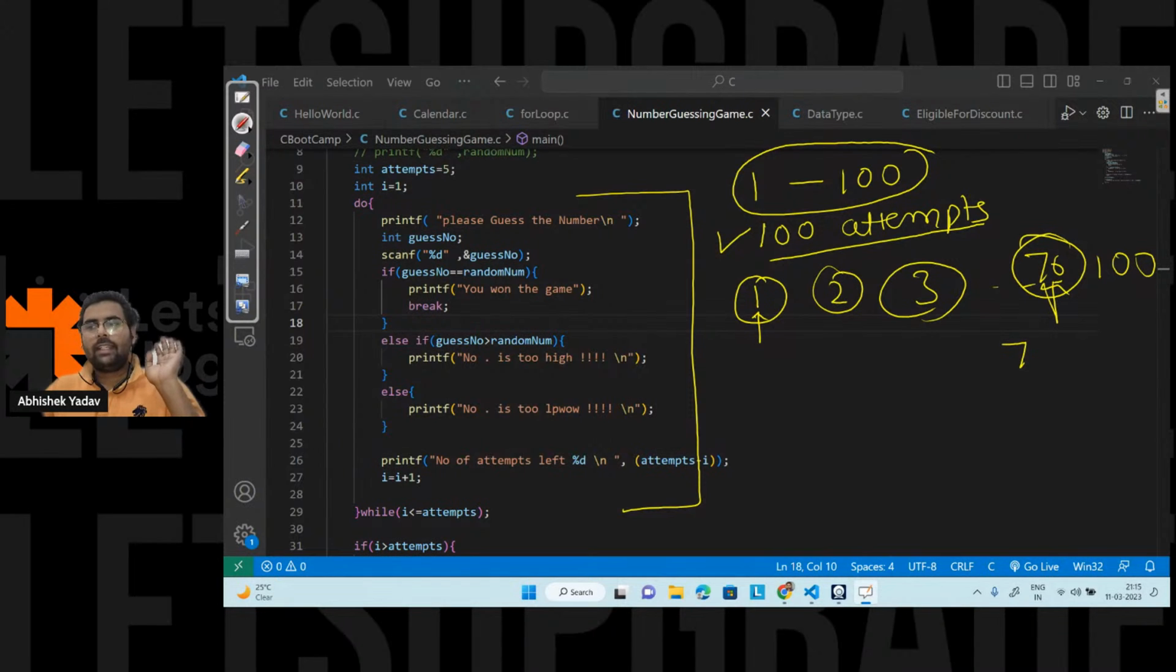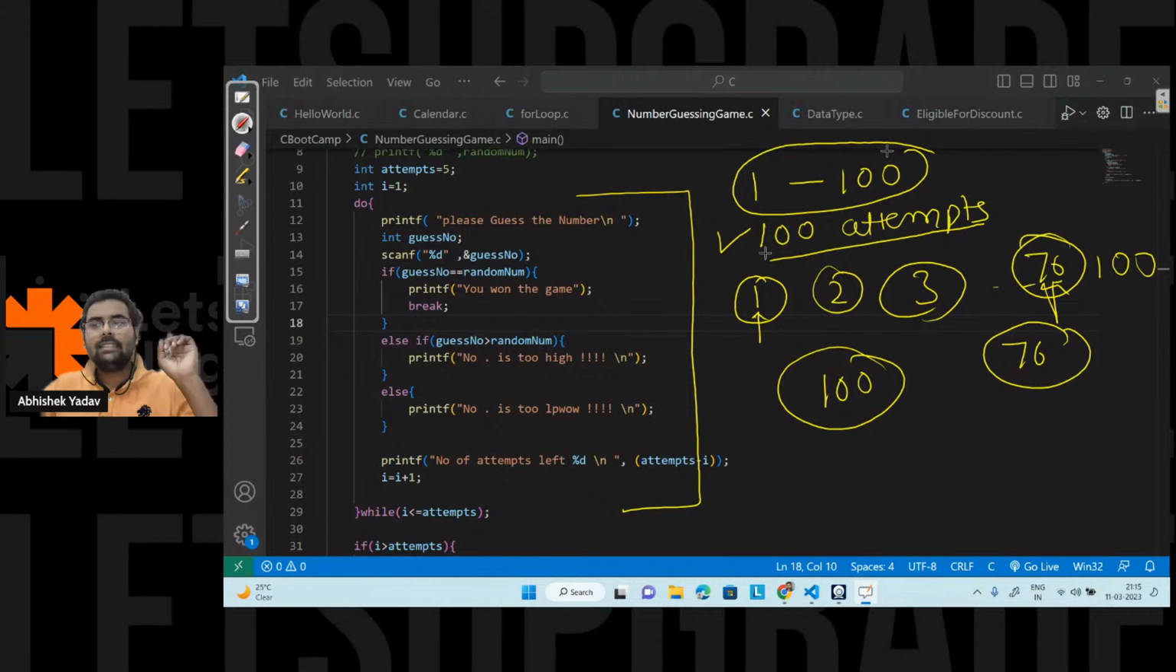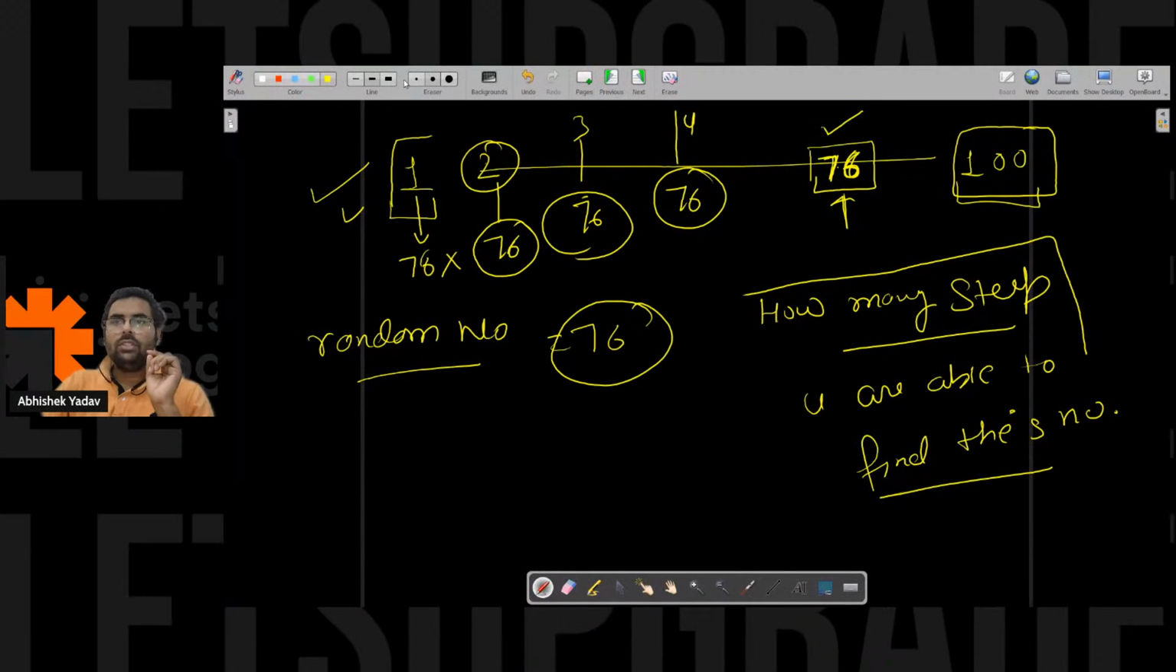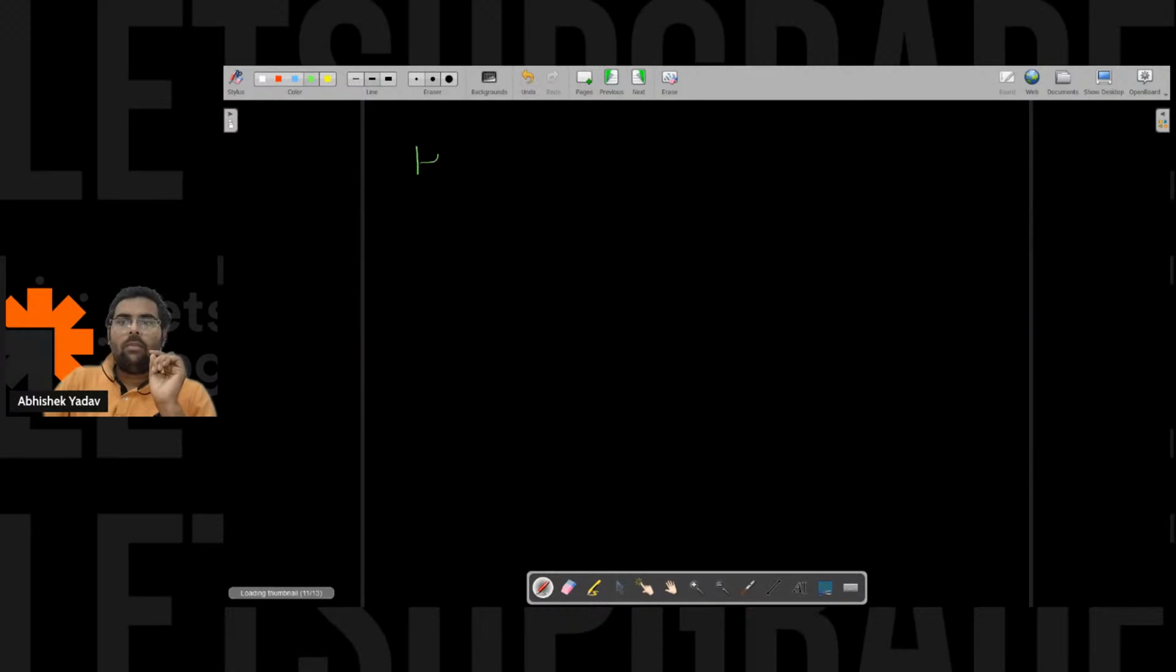So how many attempts have I taken? I have taken 76 attempts. If the random number is 100, then how many attempts will you do? Since I have 100 attempts, I will do one-by-one checking. I will use a for loop or a while loop and give 1, 2, 3 as the input. So here, how many iterations are you doing? How many times are you executing